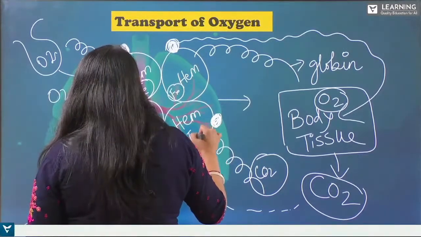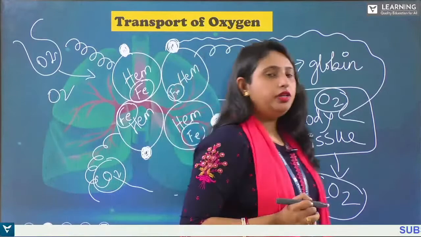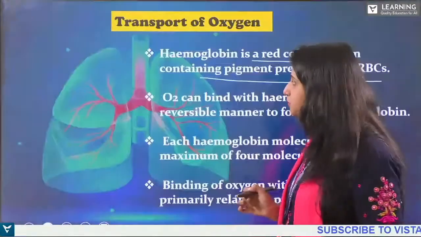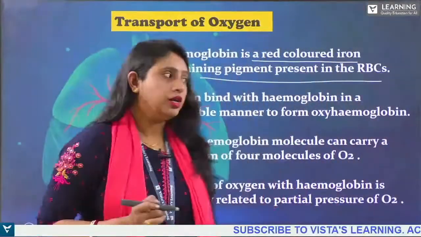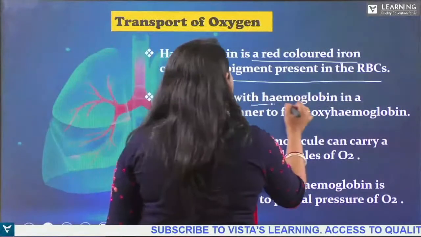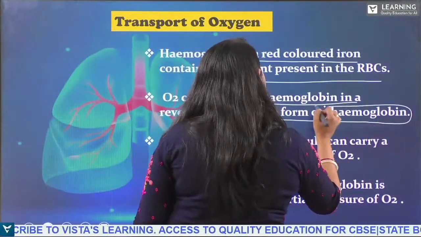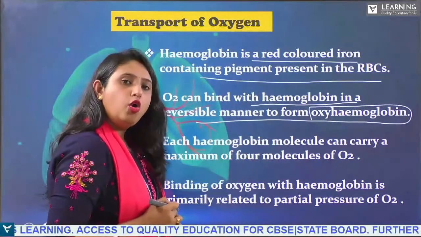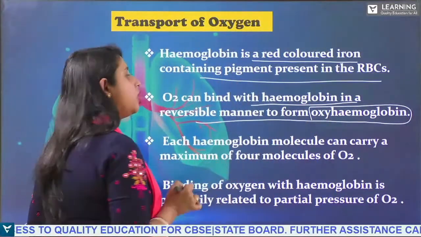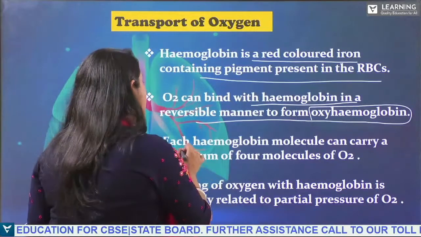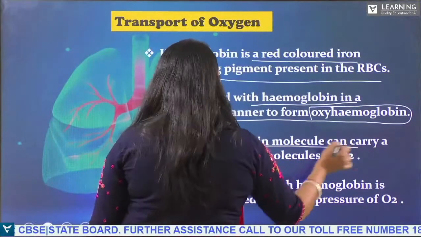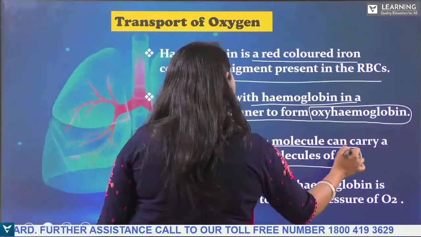O2 binds with hemoglobin in a reversible manner to form oxyhemoglobin. When O2 is binding with hemoglobin, we call it oxyhemoglobin.